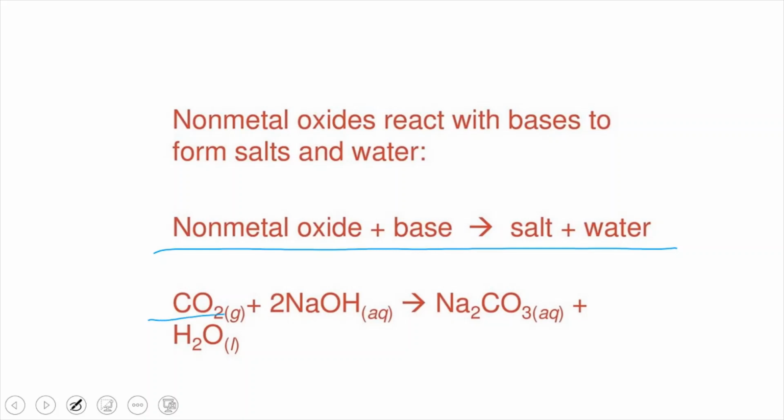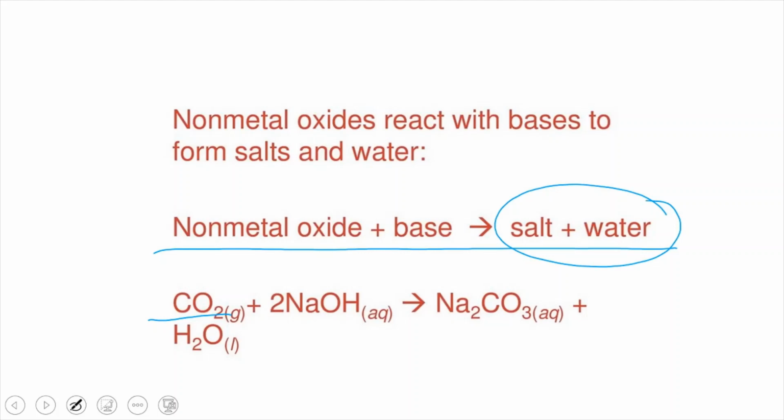Carbon dioxide is a non-metallic oxide because carbon is a non-metal. It reacts with sodium hydroxide to give sodium carbonate and water. Here sodium carbonate is a salt, and water is produced.